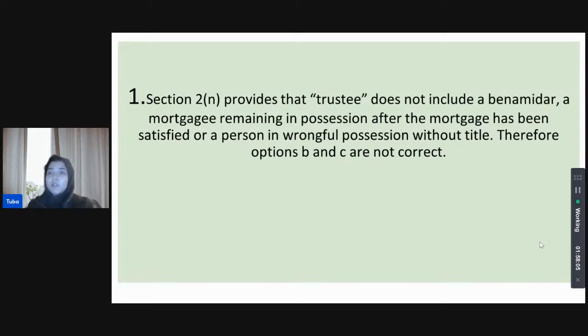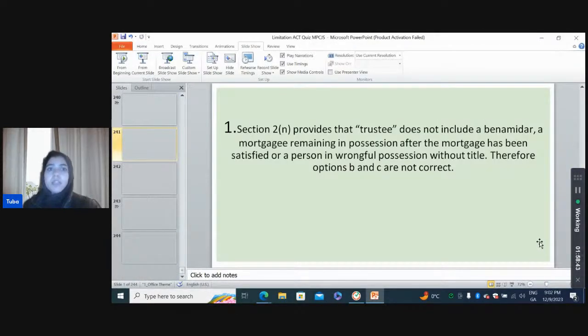So pay very close attention to the options available. You are dealing with what is not included. That was a person in possession with title. That is not a person who can be excluded from the ambit of a trustee. So make sure you're reading the options correctly. That is the mistake we made here. So trustee, we only need benamidar. A benamidar automatically will not be included as a trustee, but then a mortgagee remaining in possession after the mortgage has been satisfied is a person who will not be a trustee, and a person in wrongful possession without title, not with title. A person in wrongful possession without title is a person who shall not be a trustee for the purposes of the Limitation Act.